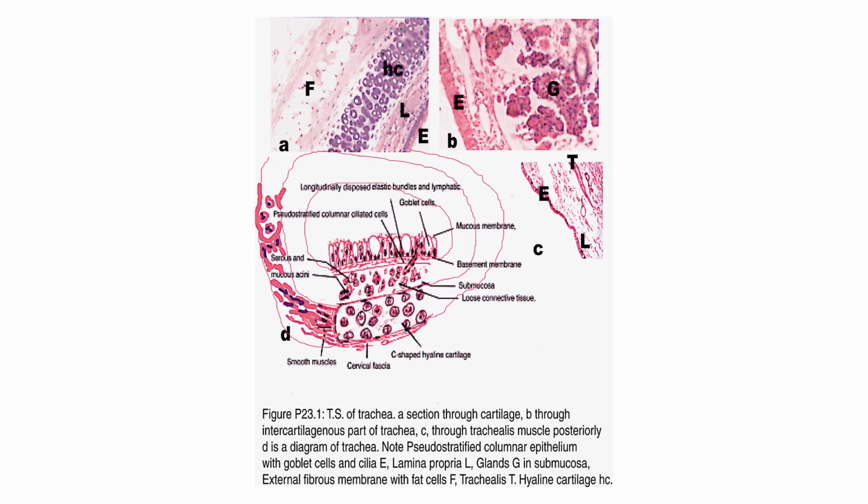The cartilage of the trachea, the fibrous membrane, hyaline cartilage, lamina propria, epithelium.